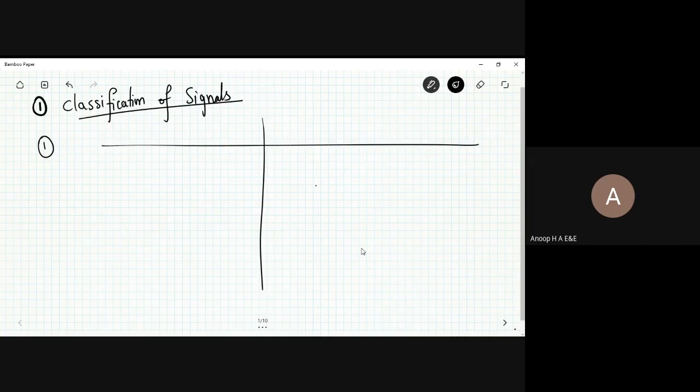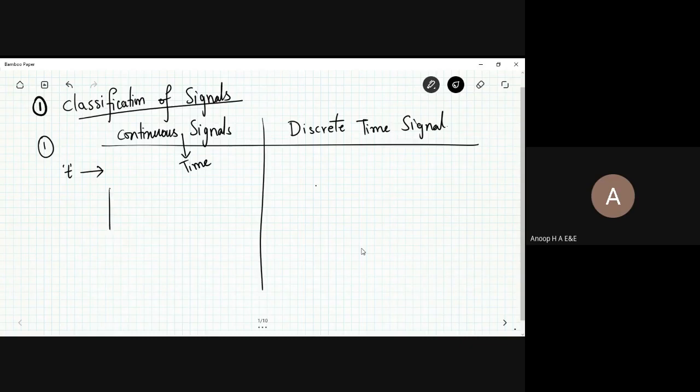So let us understand what a continuous time signal is. Again, I'm repeating this concept just to ensure that you have a better understanding as we proceed ahead with the numerical problems to be discussed. Let me write it here: continuous time signal and discrete time signal. As I told you, time is one of the most fundamental variables present. Time being the most fundamental variable, it varies across the x-axis.